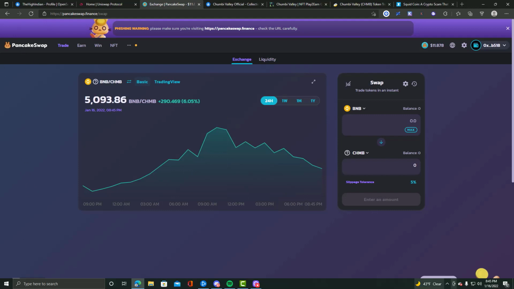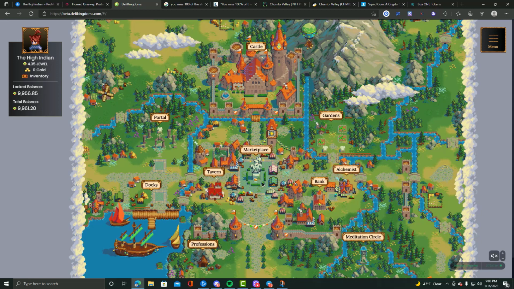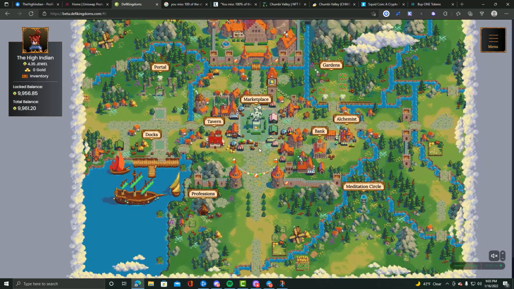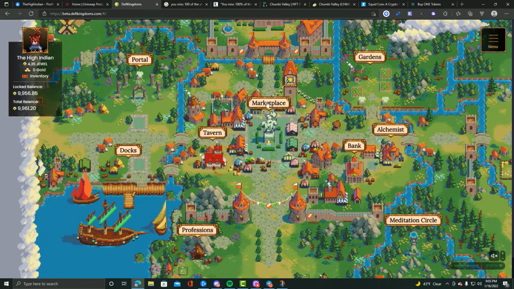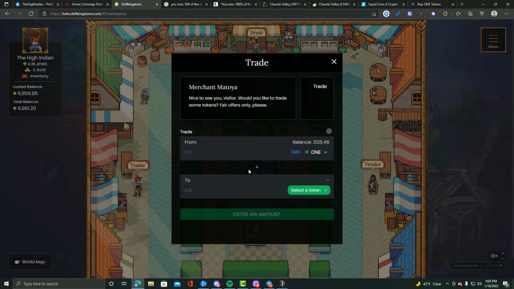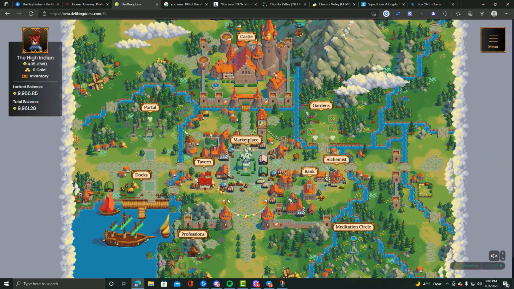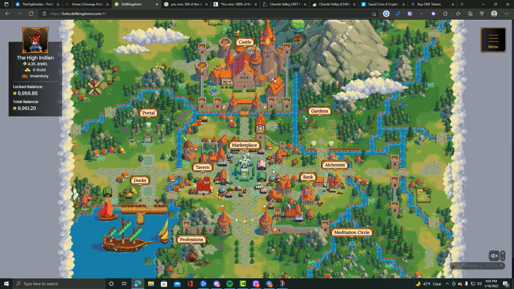And so that's going to be it for Pancakeswap. Let's go ahead and hop on over to the next DEX that I'm going to talk about. The last DEX, and ultimately my favorite, because this was my gateway into the world of DeFi, into liquidity pools, into staking, into NFTs, into learning what a DEX is, and just further beyond. It was like my gateway drug into everything that I do now.